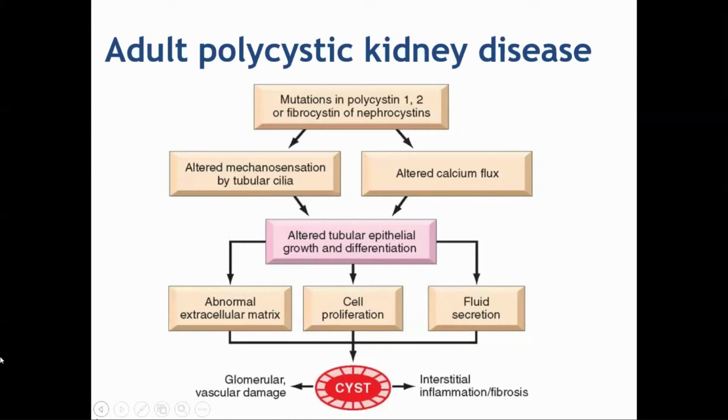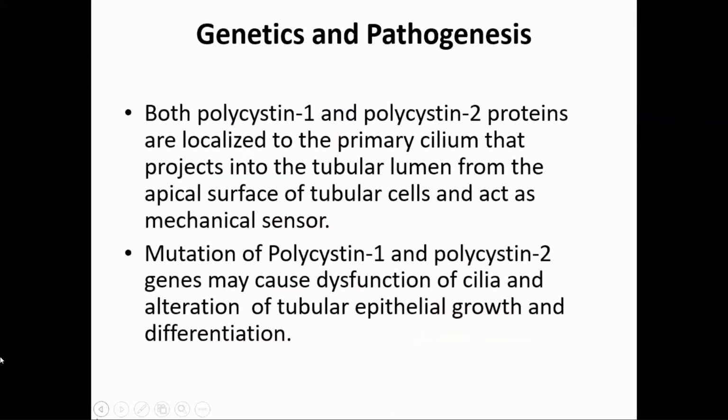So this is the mechanism for both autosomal recessive as well as autosomal dominant polycystic kidney disease, the pathogenesis, the mechanism of formation of cyst. So this you should know. The only difference is that the genes are different.